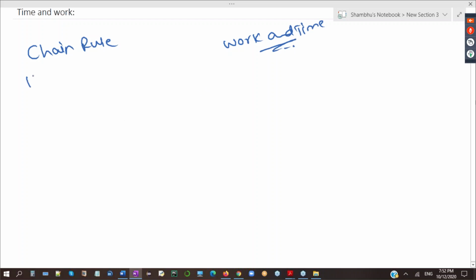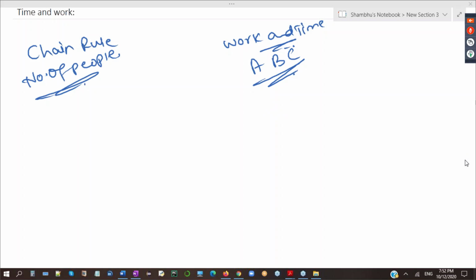In chain rule, generally number of people comes, and in work and time, generally A, B, C and all will come. But the last two questions I told, in those questions also we had number of people, some men and women. And those last two questions you cannot solve by chain rule. It requires the work and time concept to solve it.